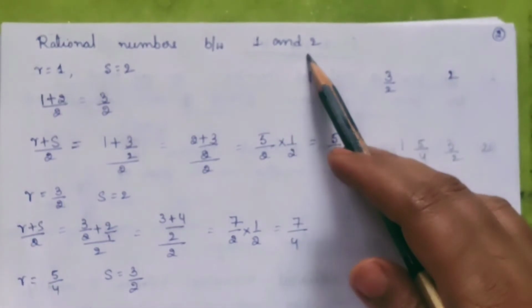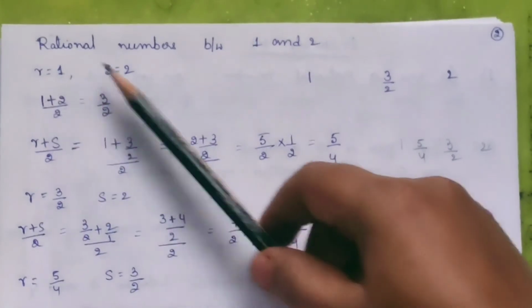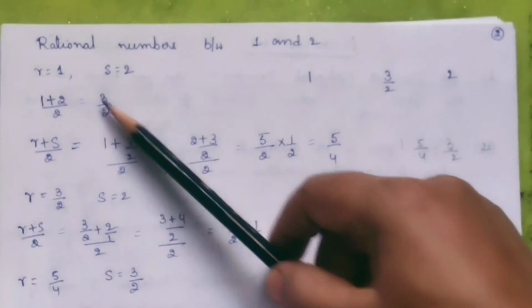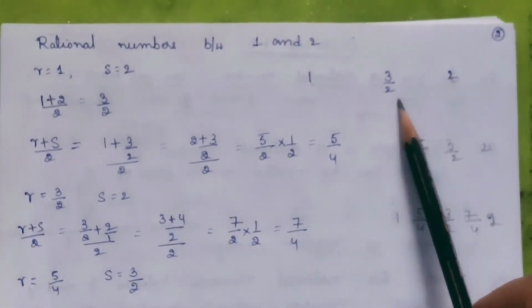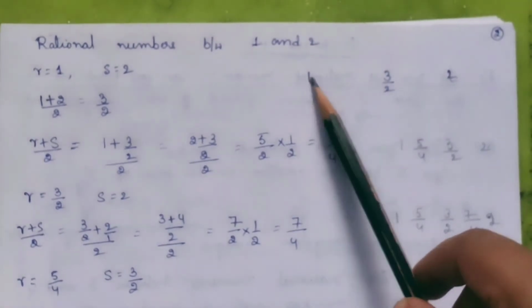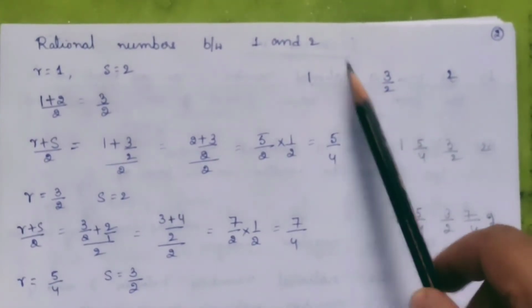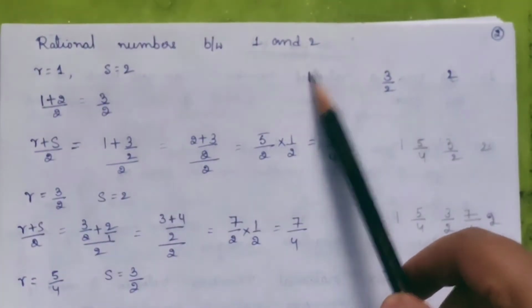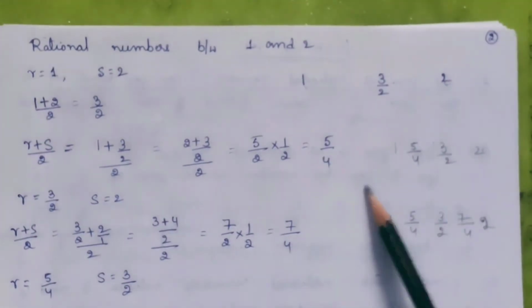I'll just show you. Find the rational numbers between 1 and 2. Here taking r as 1 and s as 2, (r plus s) by 2 is the formula. (r plus s) by 2 is 3 by 2. And in between 1 and 2, you got 3 by 2. What's the next step? Taking these two as r and s, I'll find the middle term with the same formula. That is, here r is 1, s is 3 by 2. Using that, I got the answer 5 by 4.